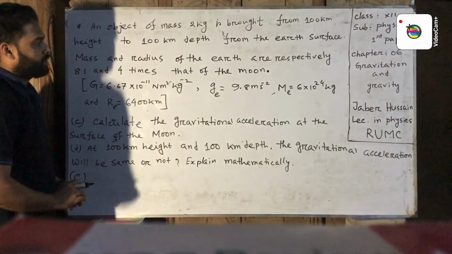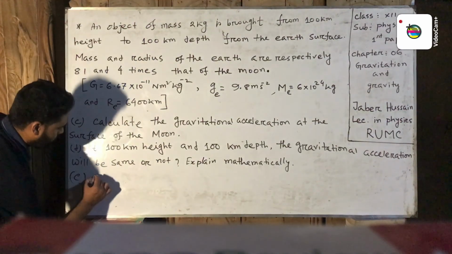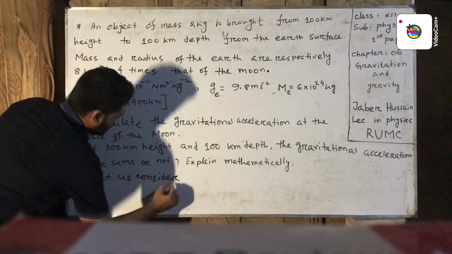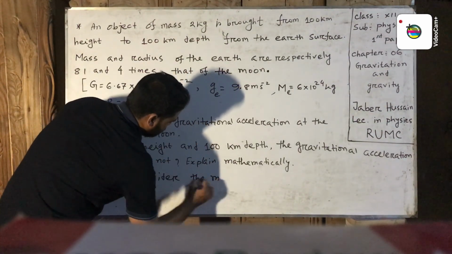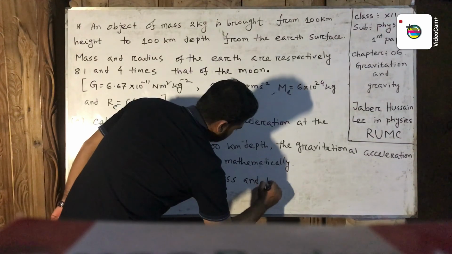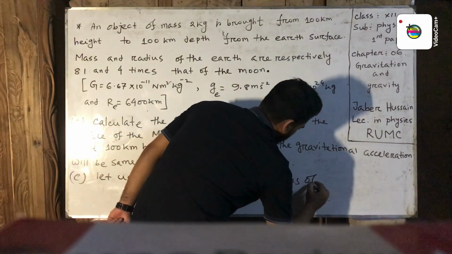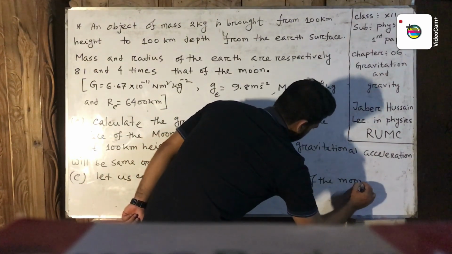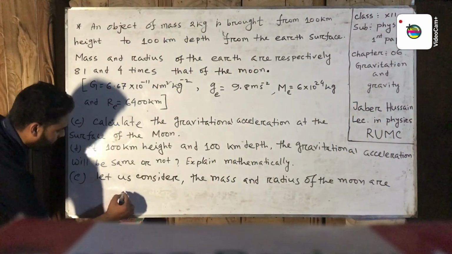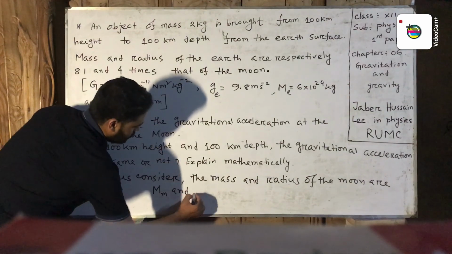Let us consider the mass and radius of the moon are M_m and R_m.